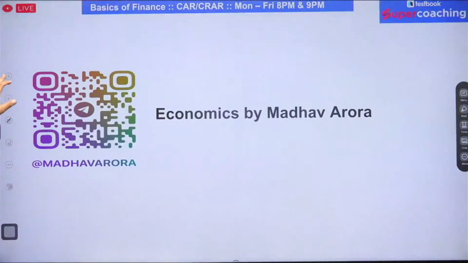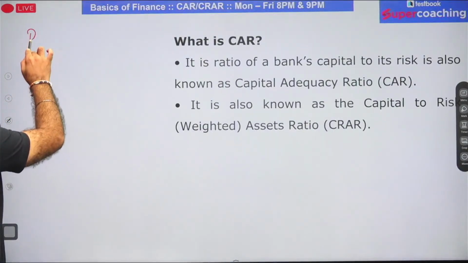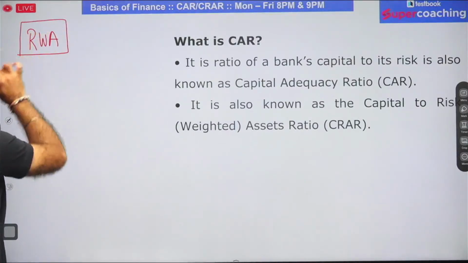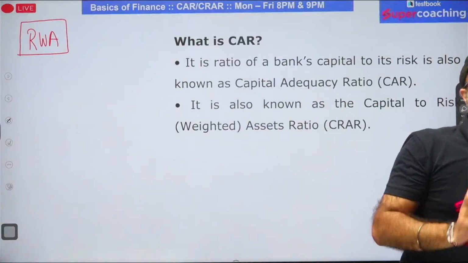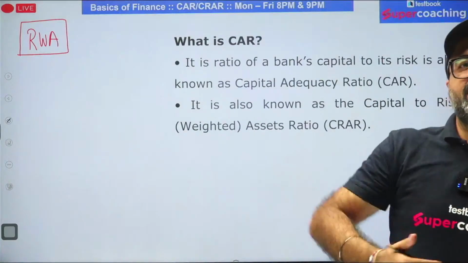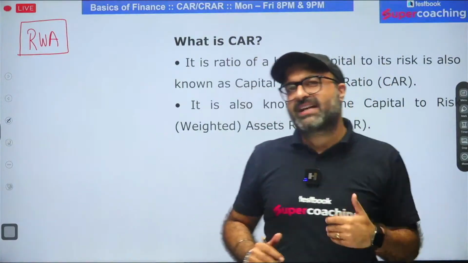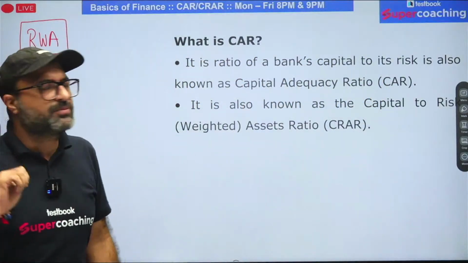So whenever we talk about RBI has asked the banks to calculate their risk-weighted asset. What is risk-weighted asset? So risk-weighted asset basically means the sum of risk on each and every loan which bank is expecting to give in the near future. And how is this risk calculated? It is going to be calculated as per the norms given by Basel norms.